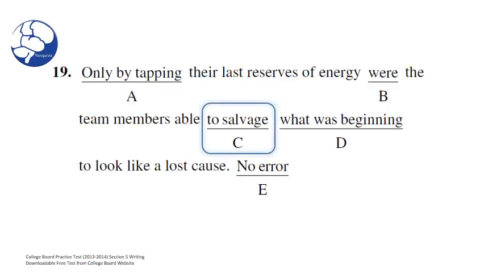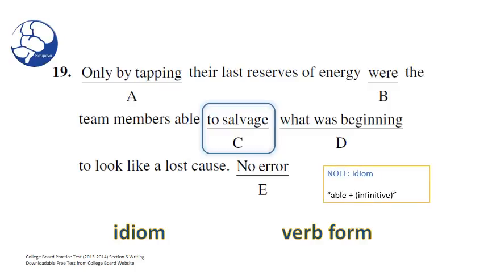To salvage. Here we're going to check for idiom and verb form. Right. As we always say, don't chase idioms. And in this case, you really don't need to chase idioms. But if you're wondering why, we'll give you a little idiom clue hint. Anytime you see the word able, that adjective often precedes the infinitive. In this case, the infinitive is to salvage.